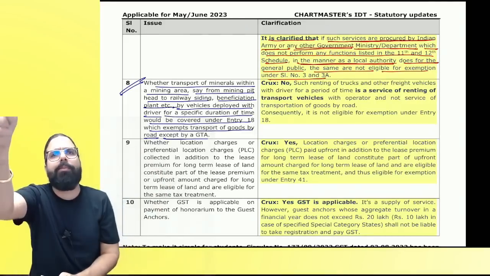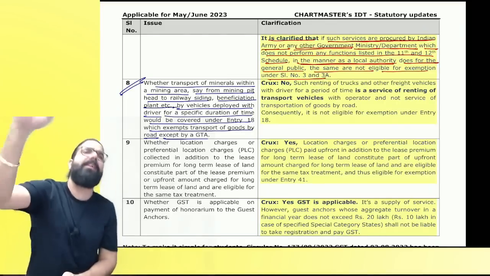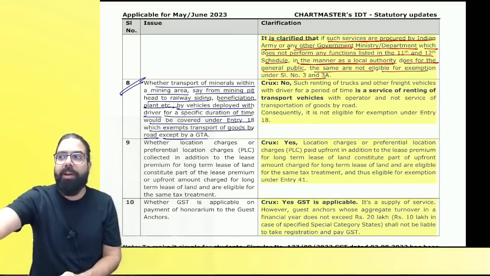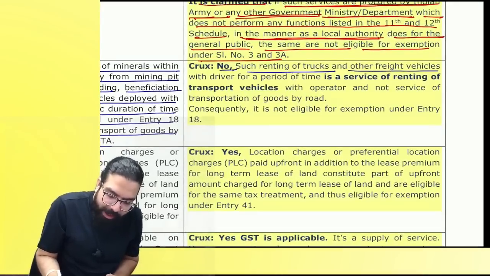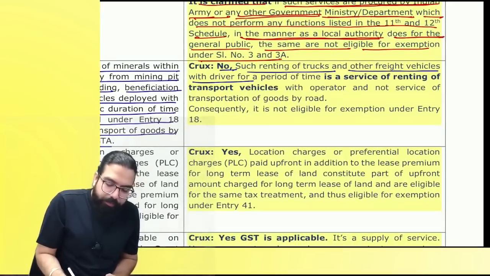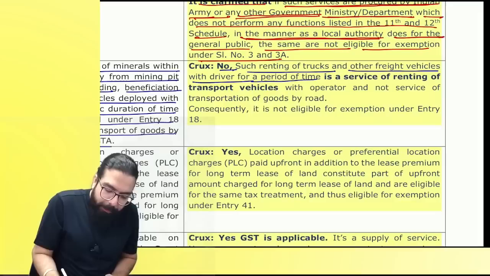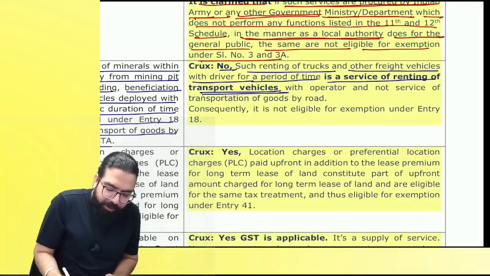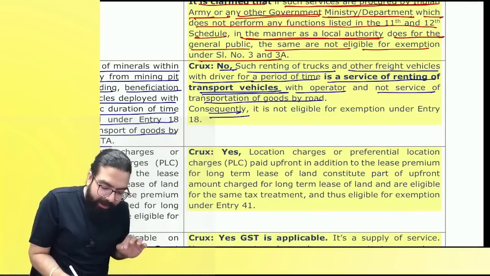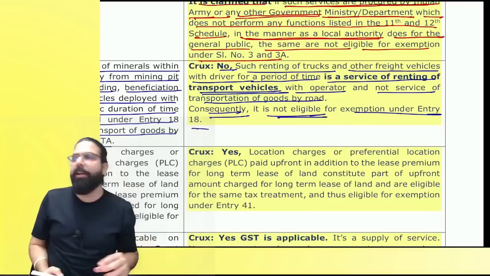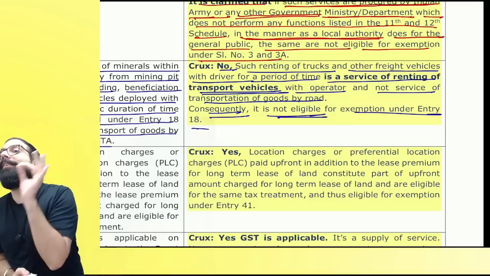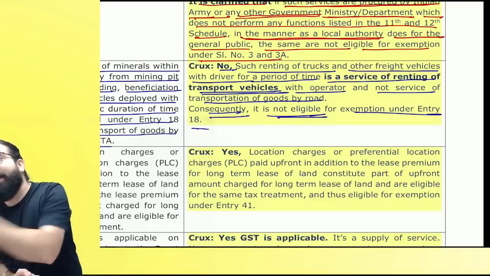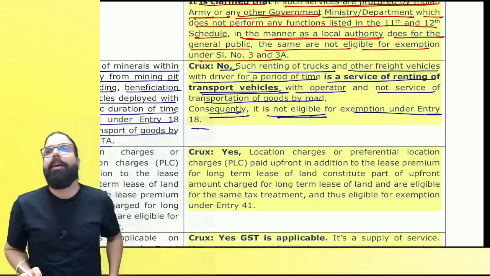Now, here, am I doing transportation of goods for you, or did I give you my truck itself? I gave you a truck on hire. And it says over here, no such renting of truck and other freight vehicle with drivers for a period is the service of renting of transportation vehicle with operator and not a service of transportation of goods, and consequently it is not eligible for exemption under entry number 18. It is not transportation of goods, it is services of giving on rent or hire, and it is always taxable.